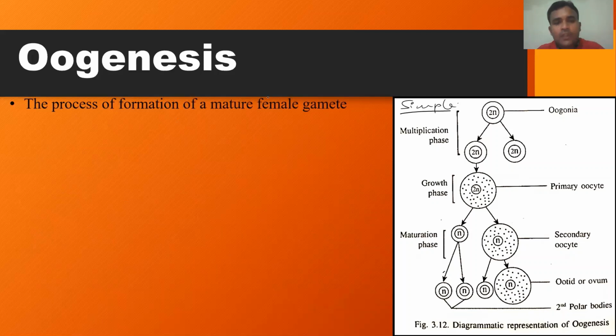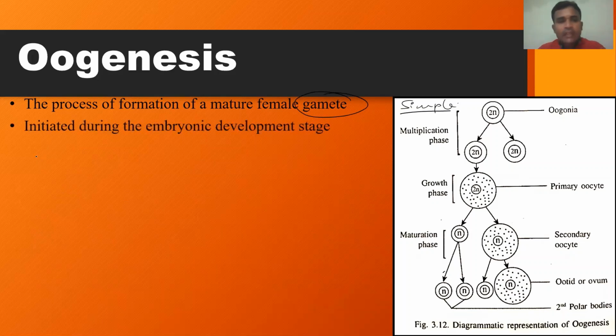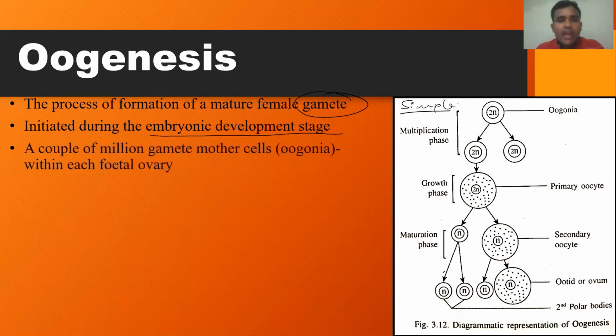The process of formation of mature female gamete in the ovary is called oogenesis, and it is initiated during the embryonic development stage itself. A couple of million gamete mother cells called oogonia are formed within each fetal ovary.